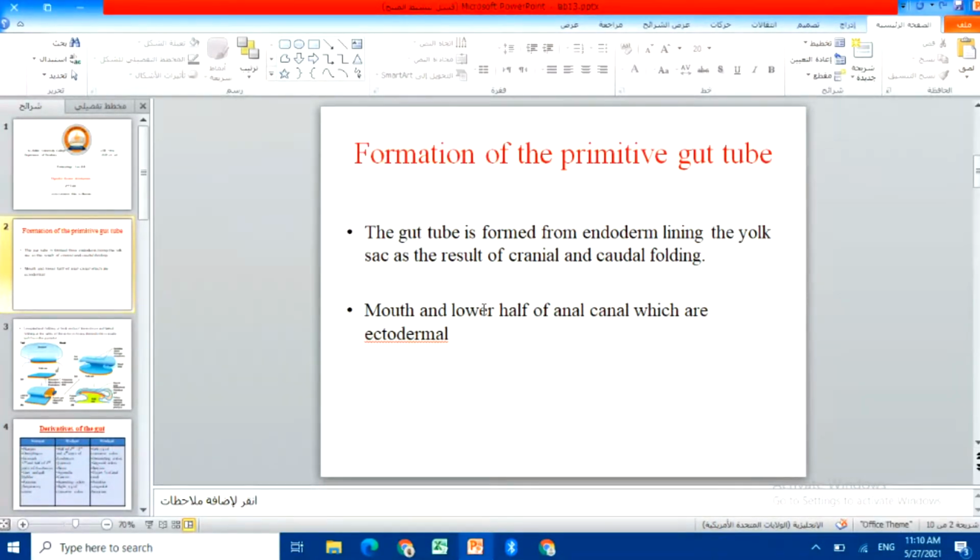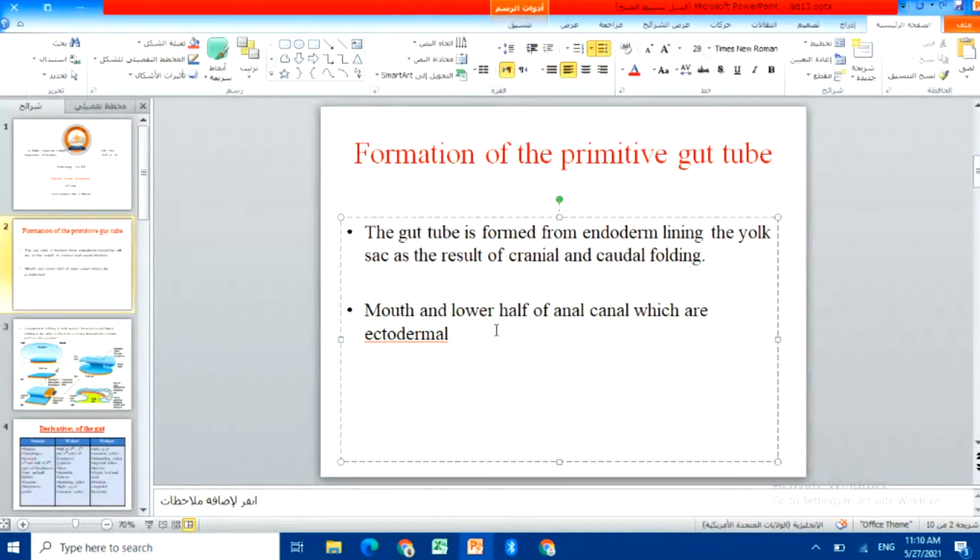But we mentioned that the mouth and the lower half of the anal canal are formed from ectoderm. You know that we mentioned before that we have two ends, isn't it? Cranial end and caudal end. And we said before that the ends are formed from ectoderm and endoderm that are tightly adhered together. So we say usually the mouth and lower half of the anal canal are formed from the ectoderm layer. So this is an exception.